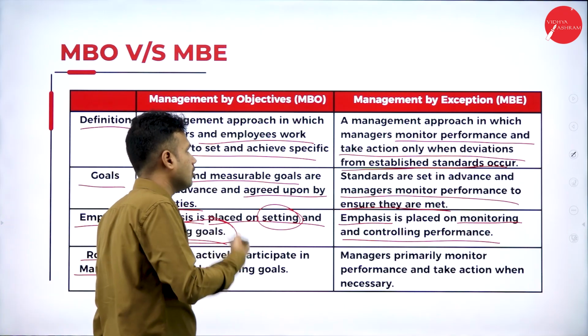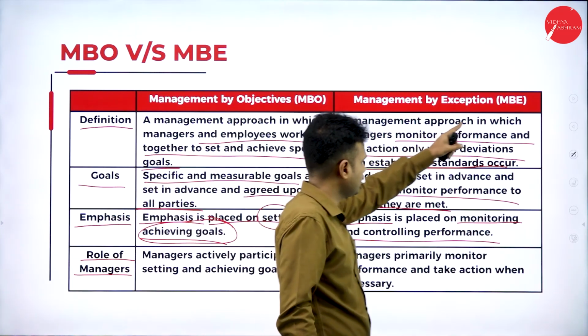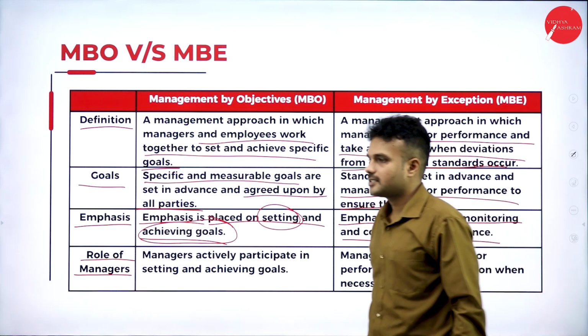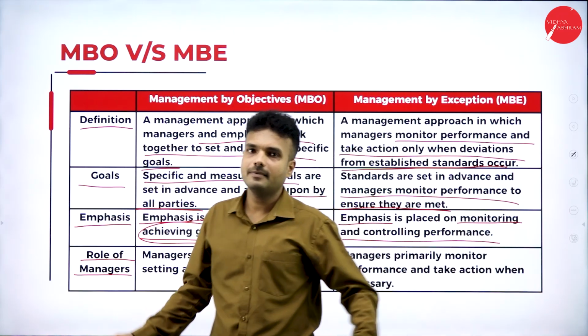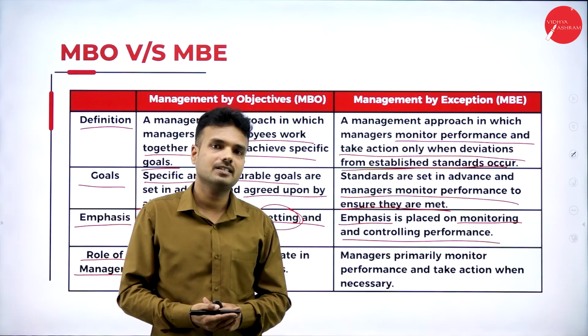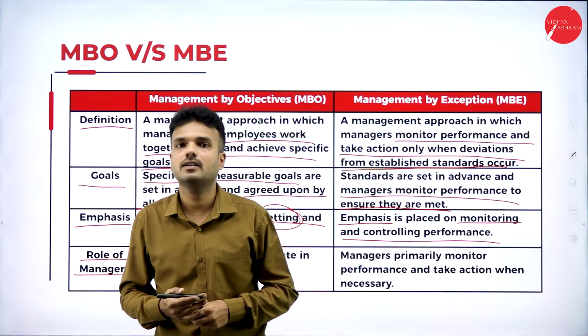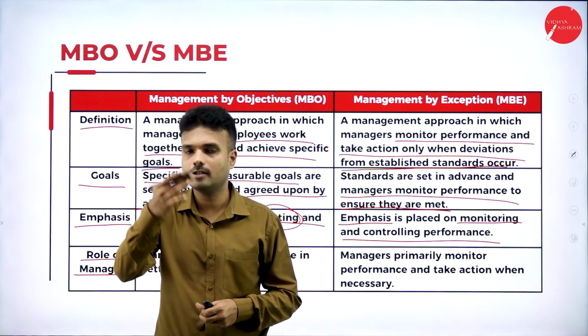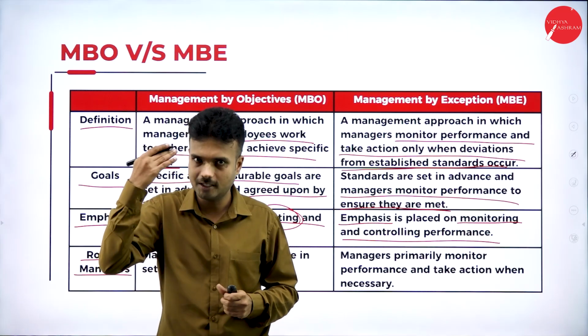What is the role of the manager in management by objectives and management by exception? As we know, the role of the manager is getting things done through the efforts of others.